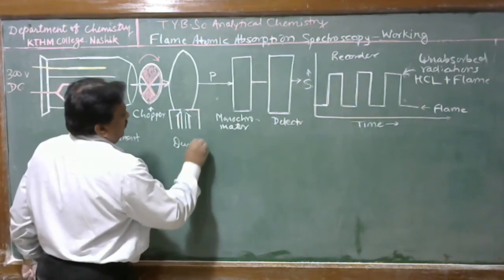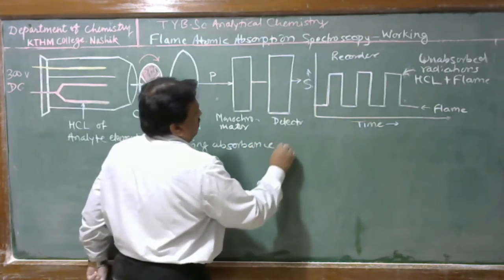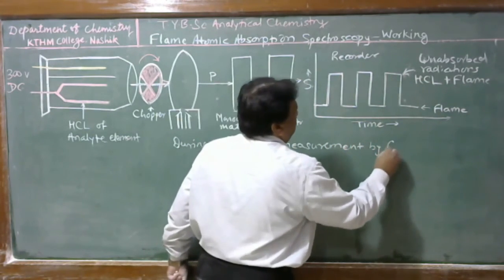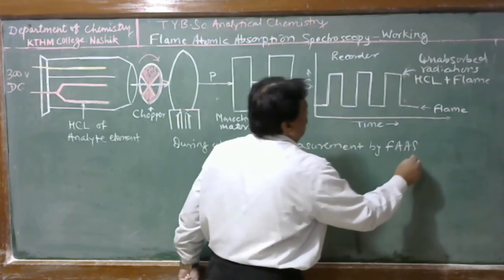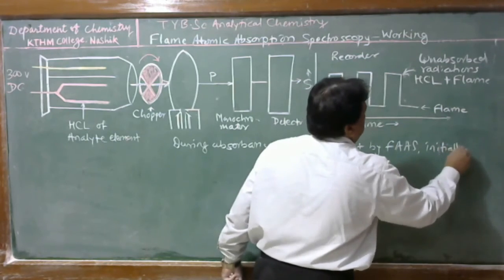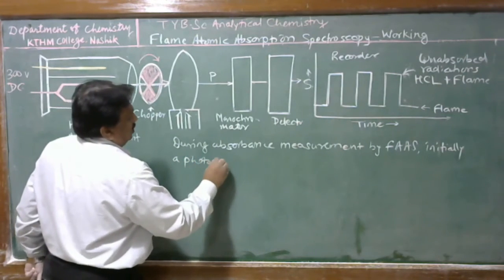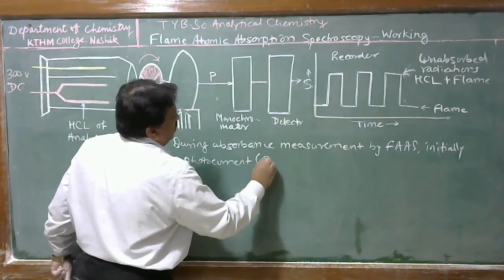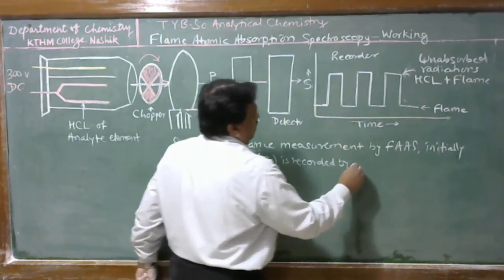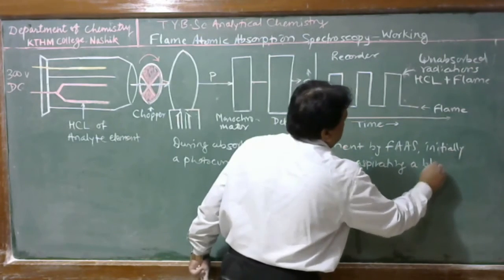So during absorbance measurement by a flame atomic absorption spectrophotometer, initially a photocurrent P0 is recorded by aspirating a blank solution.